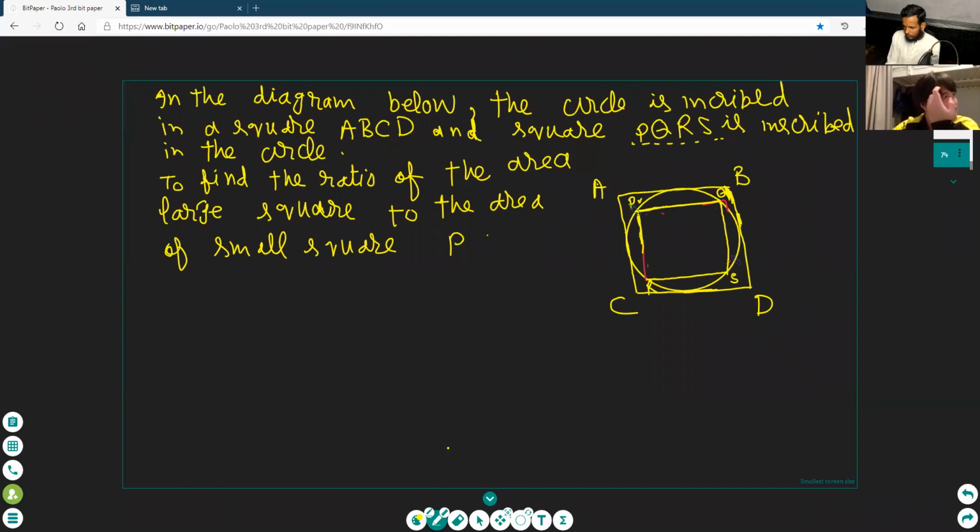PQ is equal to 2. Paulo, see here, PQ is equal to 2, okay? Paulo, find the area of the bigger, larger square and the area of the smaller square. Okay, this is PQ is 2. What will be the, okay. Would it be double? No, not double.